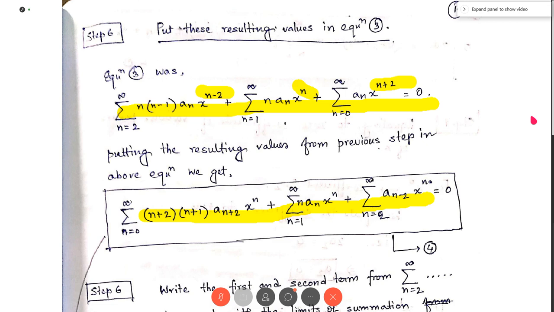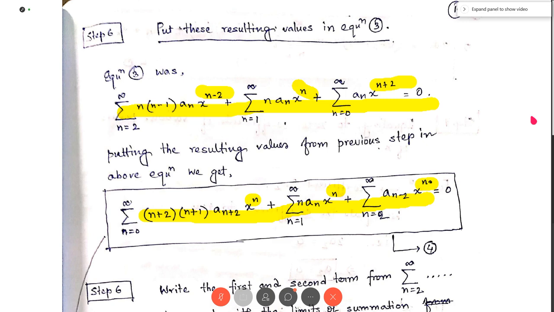Right, here we see that in each term the power of x is n. So in equation 4, in each term the power of x is n. But here is also an observation.